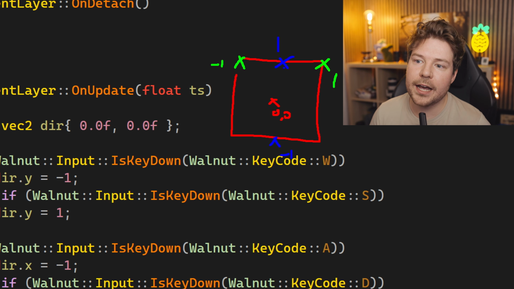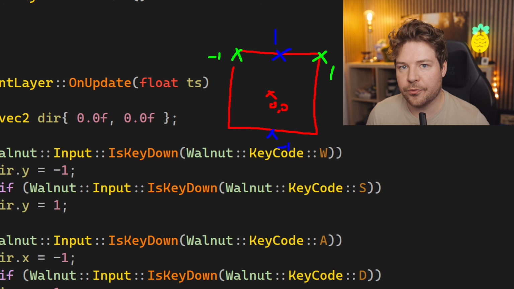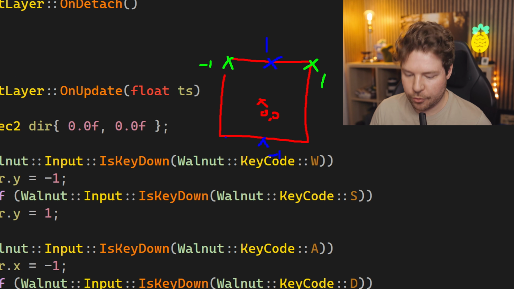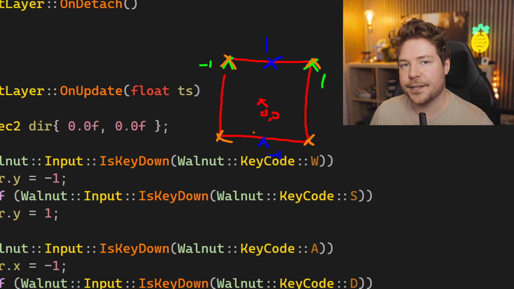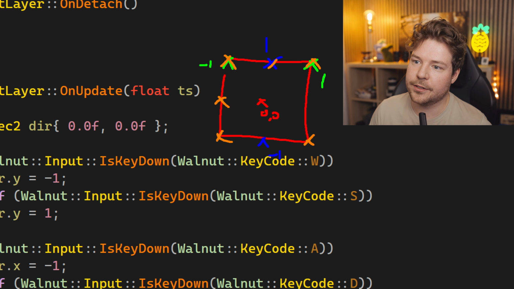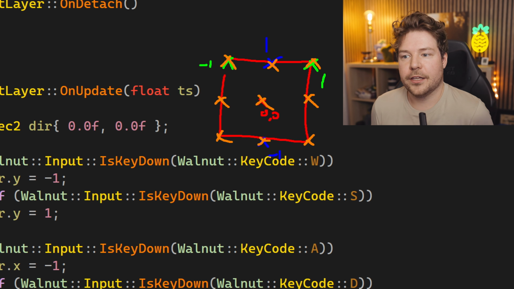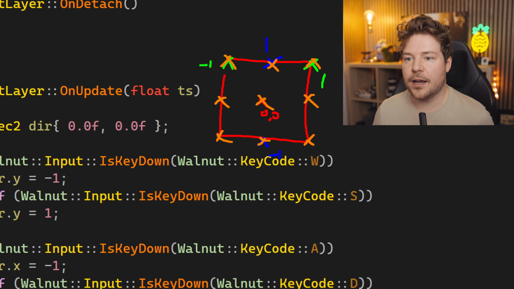But we can combine these two, because usually we're allowed to move both horizontally and vertically, and so really what we get here in orange is one of these 4 points. That's if they're both combined to something, and if they're not, then it could just be this, could just be this, could just be this, could just be this, and of course it could just be nothing in the middle as well. And so we basically have like 9 possible directions.